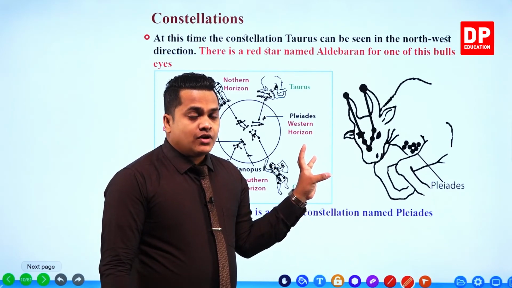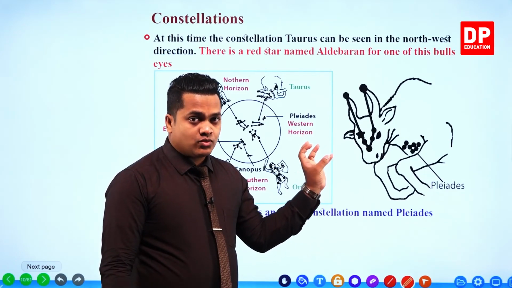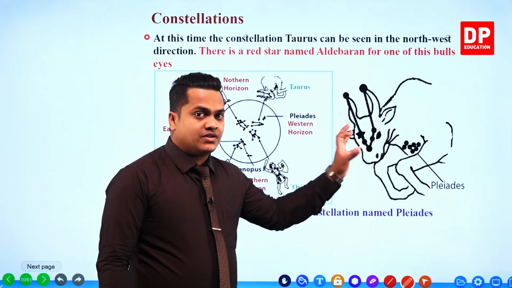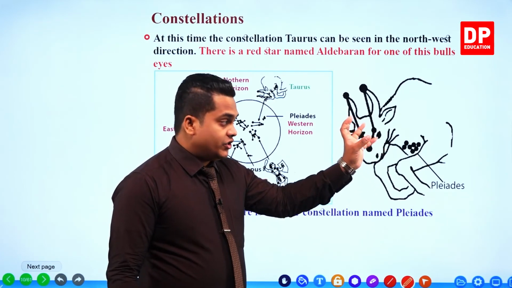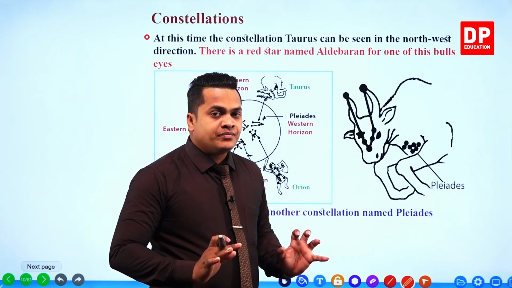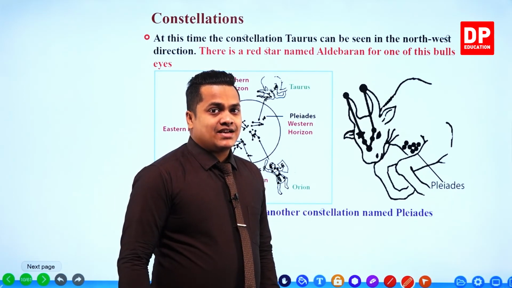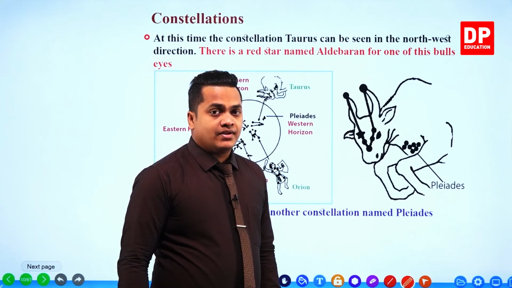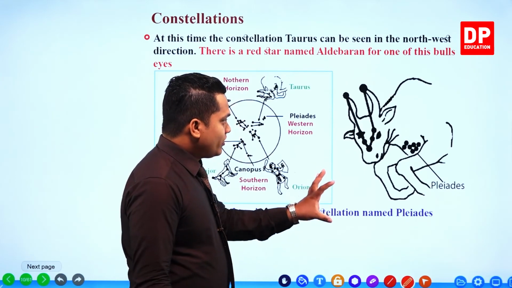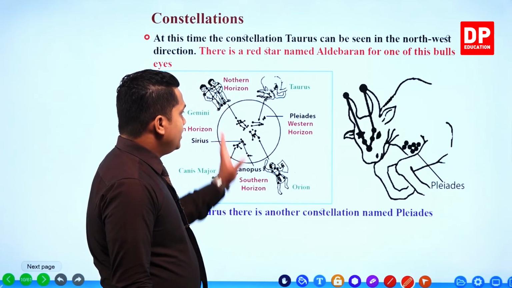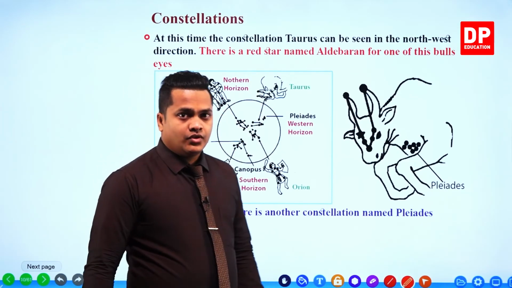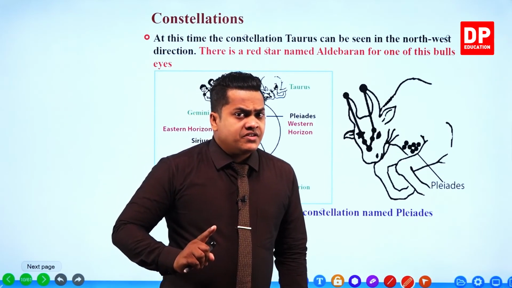Okay, so Aldebaran can be observed as one eye for the particular constellation. When you take the shape of the constellation, it is in the shape of an ox. So that ox has an eye. That eye is the star called Aldebaran, a red star. So the Taurus constellation can be observed within the northwestern direction. Okay. There is another special point which is given here, my dear children.